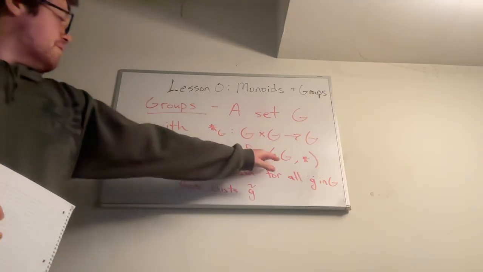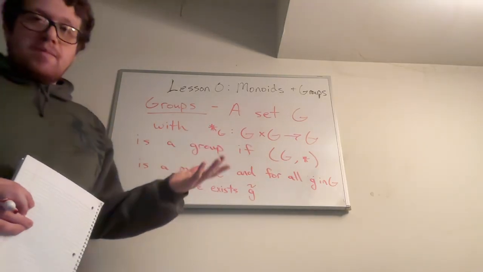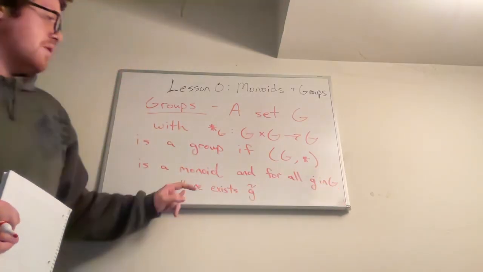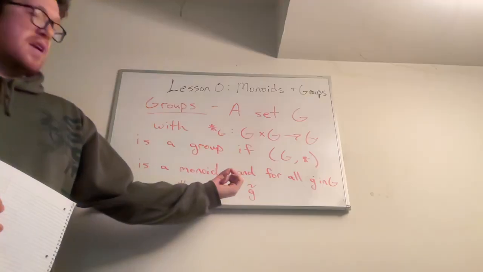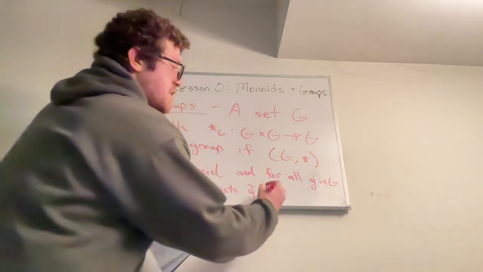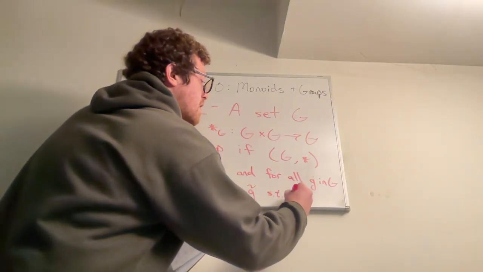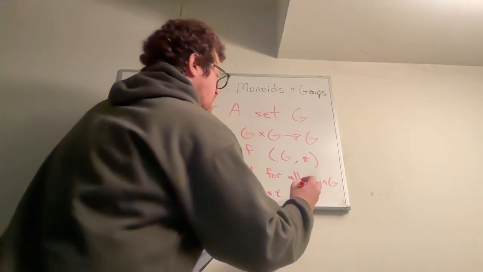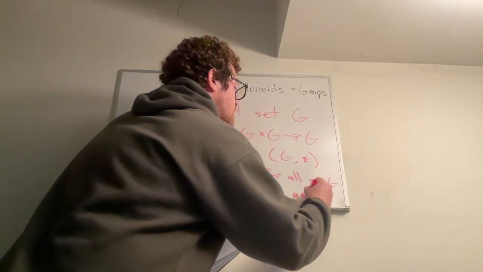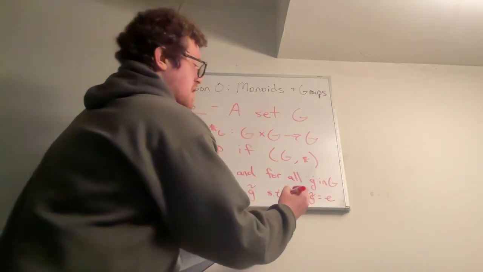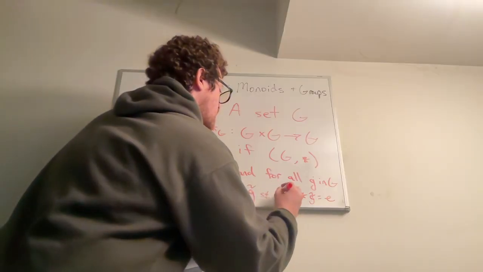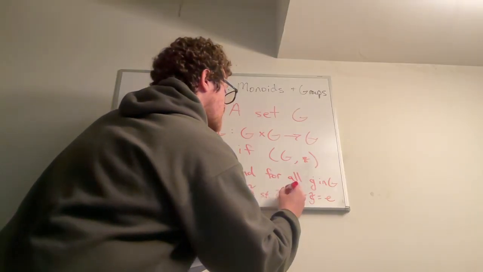So first we have a monoid, and in addition to being a monoid with this operation, it also has the additional property that for all the elements in the group, there exists another element in the group that when I multiply them together, I get the identity, no matter which way I multiply them together. So there exists some g tilde such that g star g tilde equals the identity, and this is also equal if I do the operation the other way, g tilde star g.